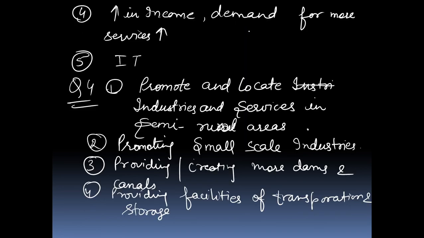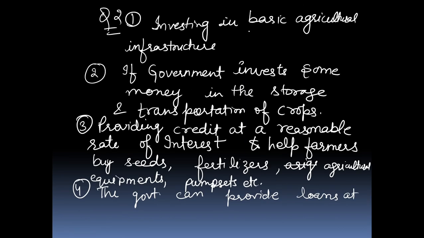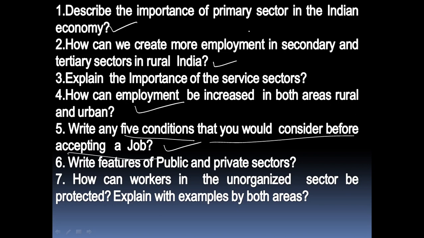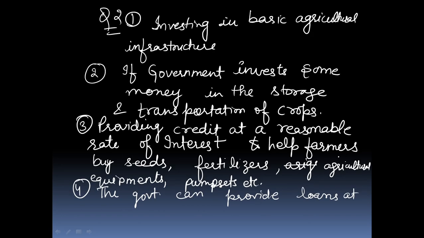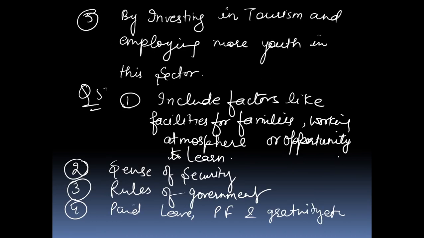And the next important question is, write the main features of public and private sectors. What are the main features of public and private sectors which we have to remember?